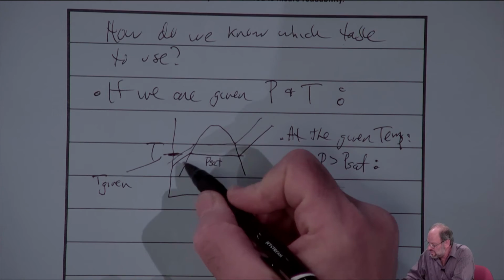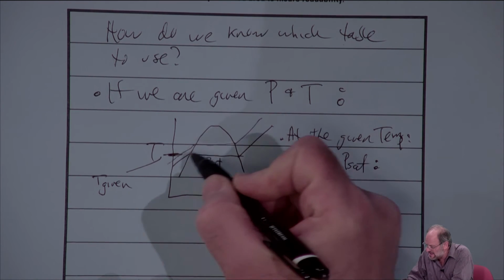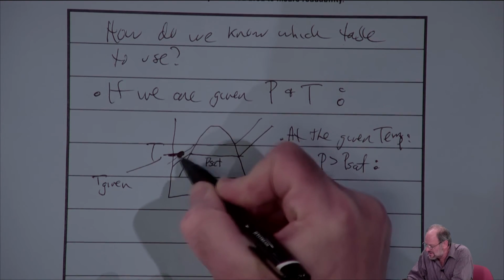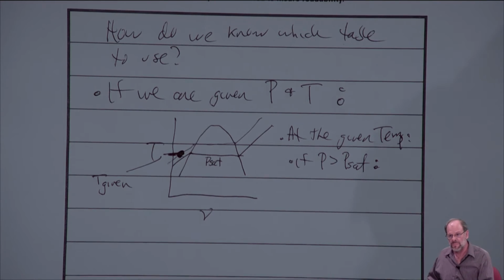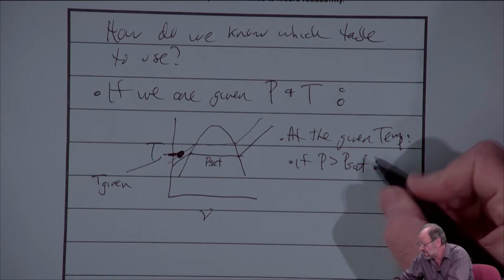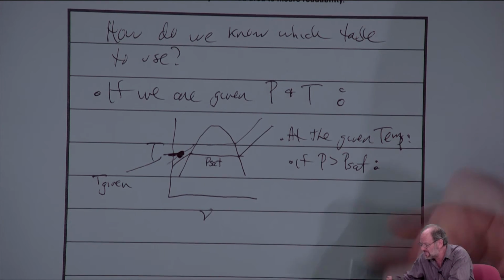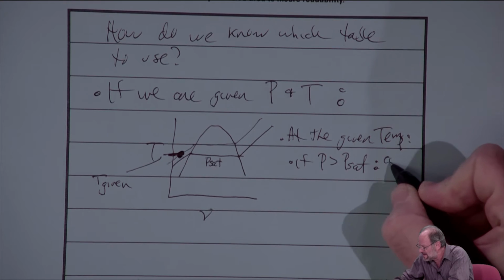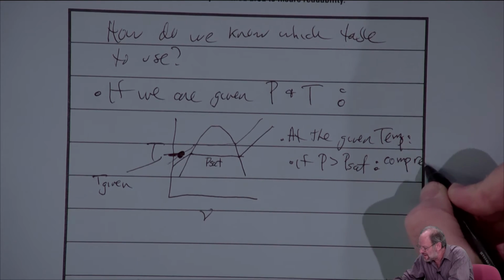So where would my given pressure line and given temperature lines cross? Well, they cross over here. For a given pressure that's greater than the saturation pressure, but at that given temperature, there's only one possible place for those two lines to cross, and that's here in the compressed liquid region. So if the pressure is greater than the saturation pressure at the given temperature, then it's a compressed liquid.